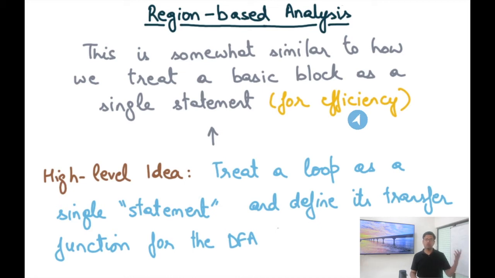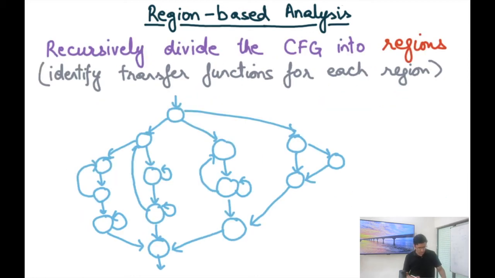All right. So when we were discussing basic blocks, we were basically using gen and kill sets and just composing them together. It wasn't really giving us any different answer than what it would have given us if we didn't consider basic blocks as single statements. But here, when we treat the loop as a single statement, we are expecting different answers. In particular, we are expecting more precise answers than if we consider the loop as a general graph, as a general subgraph.